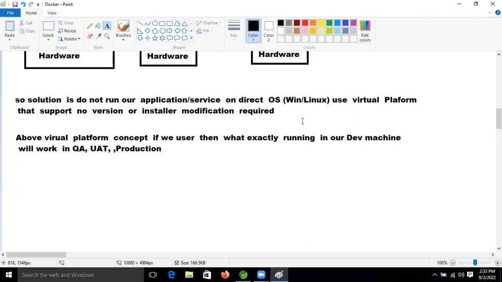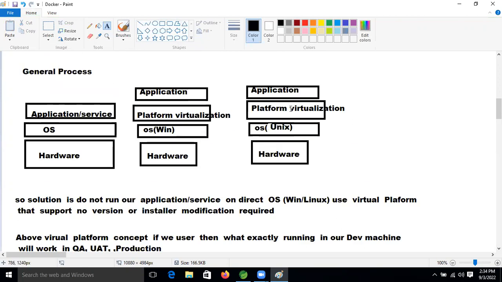So now, what is Docker? Let's understand what Docker is. Is everyone ready to understand Docker? Here we are using a virtual machine to make all software platform independent.